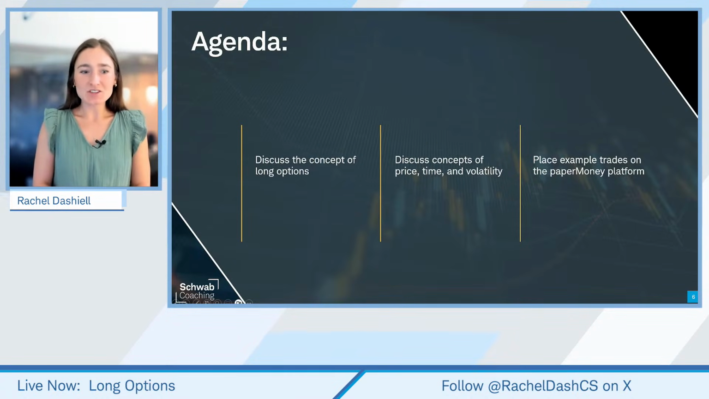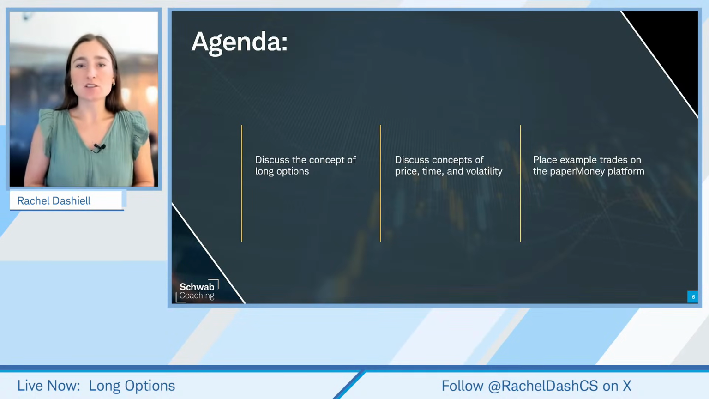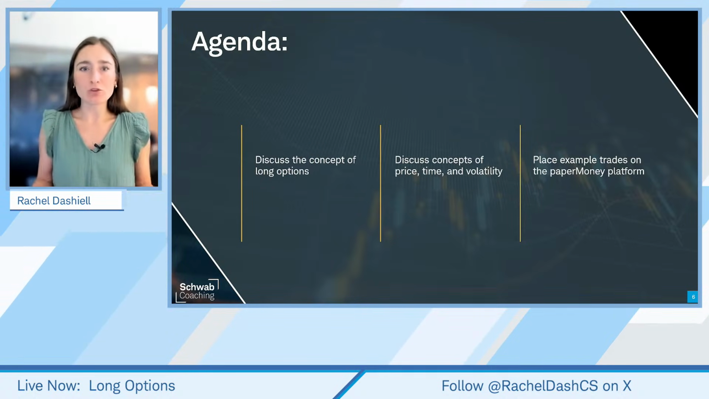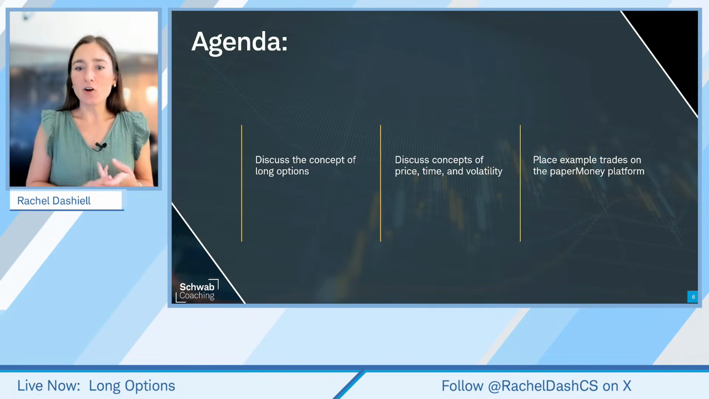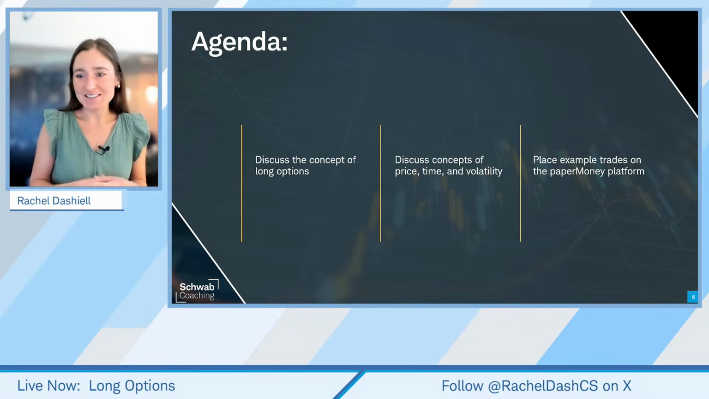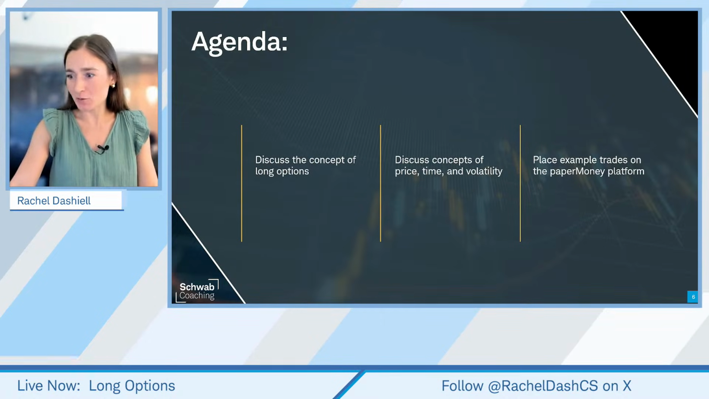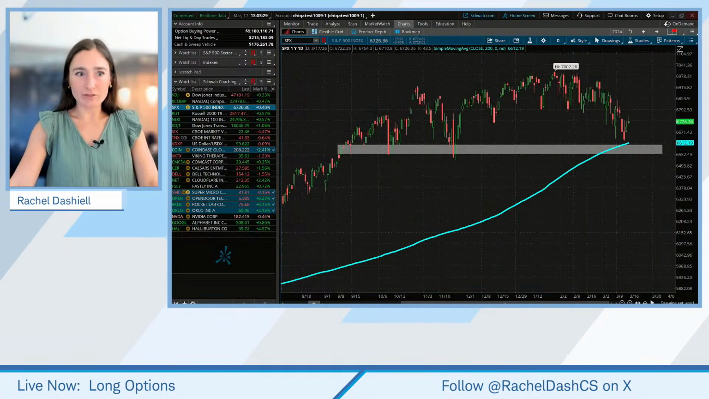Now, as we move into our agenda, we are going to start the way we always start. We're going to do our market overview, review past trades. Then we're going to get into the meat of the segment, which is discussing the concepts of long options: price, time, volatility, heavy on the volatility today. And then we're going to place some example trades on the Paper Money platform. So let's dive into Thinkorswim and start with our market overview here.